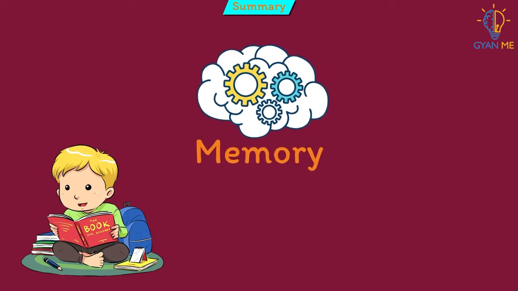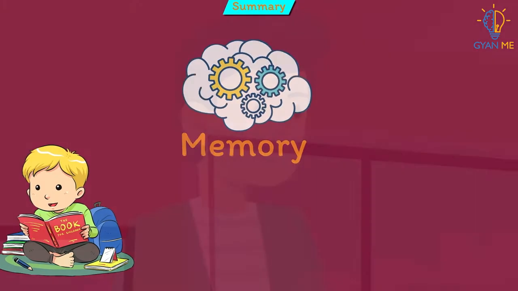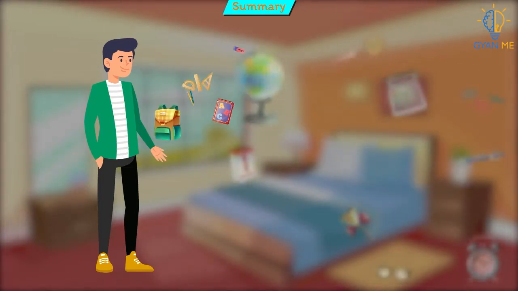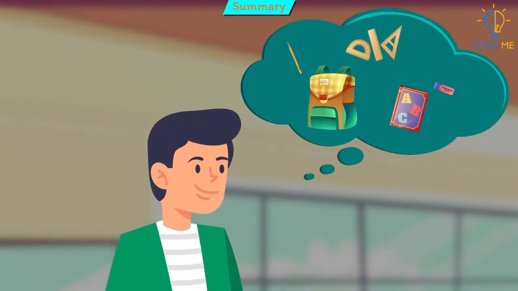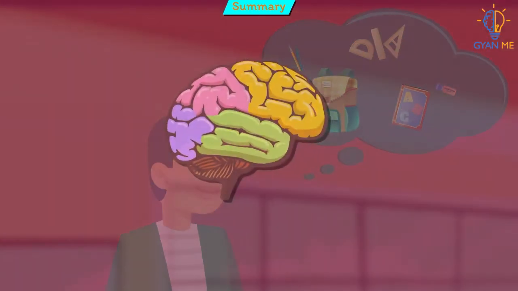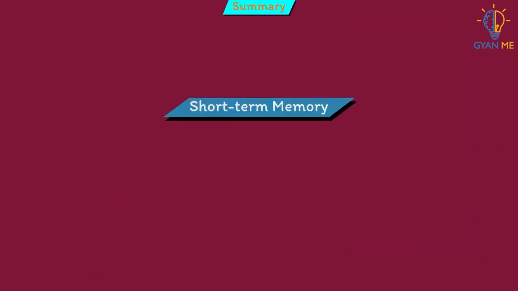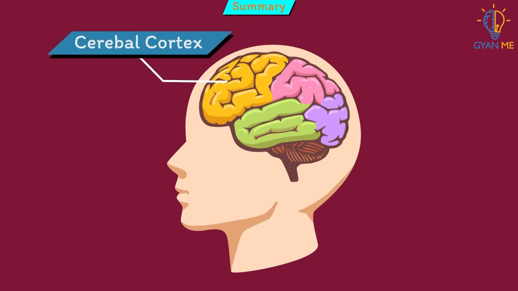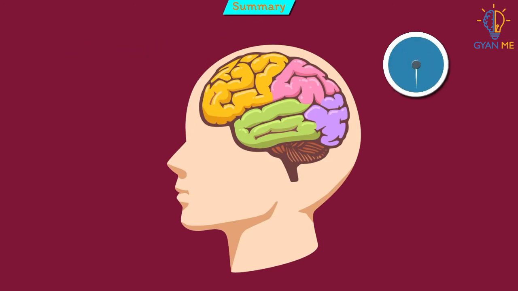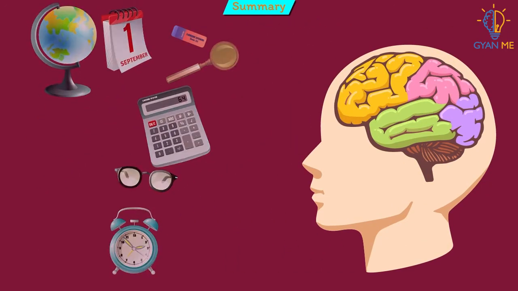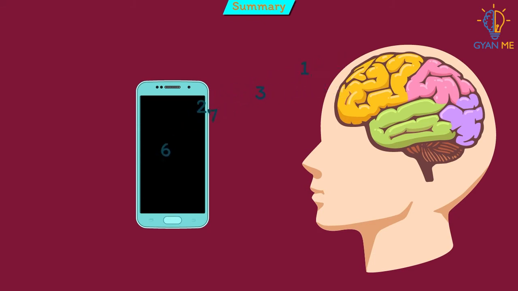Memory is a complex process that includes 3 phases. Encoding, that is deciding what information is important, storing, and recalling any stimuli and its response. Different areas of the brain are involved in different types of memory. First one is short-term memory, also called working memory, occurs in the frontal lobe or cerebral cortex. It stores information for about 1 minute, and its capacity is limited to about 7 items. For example, it enables you to dial a phone number someone just told you.